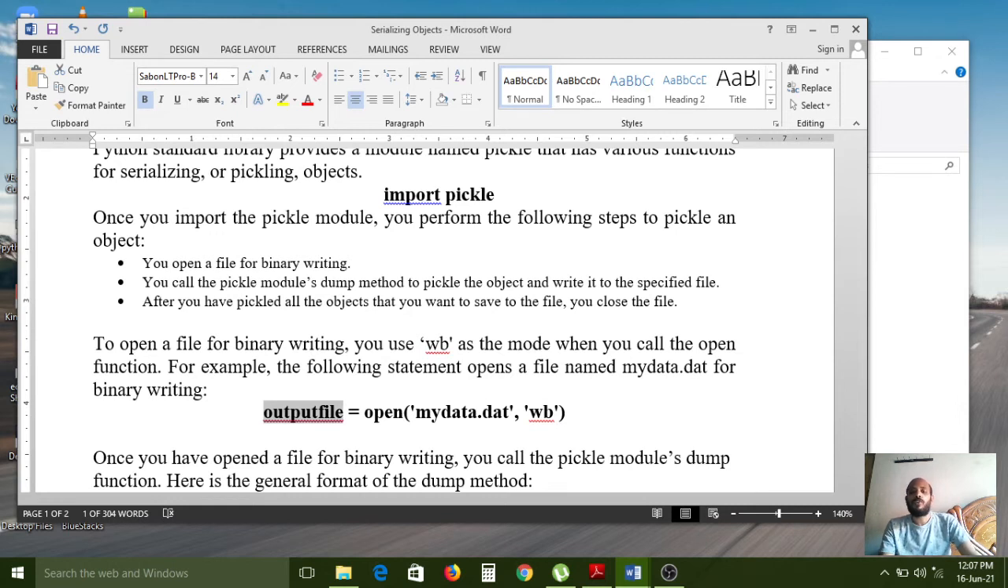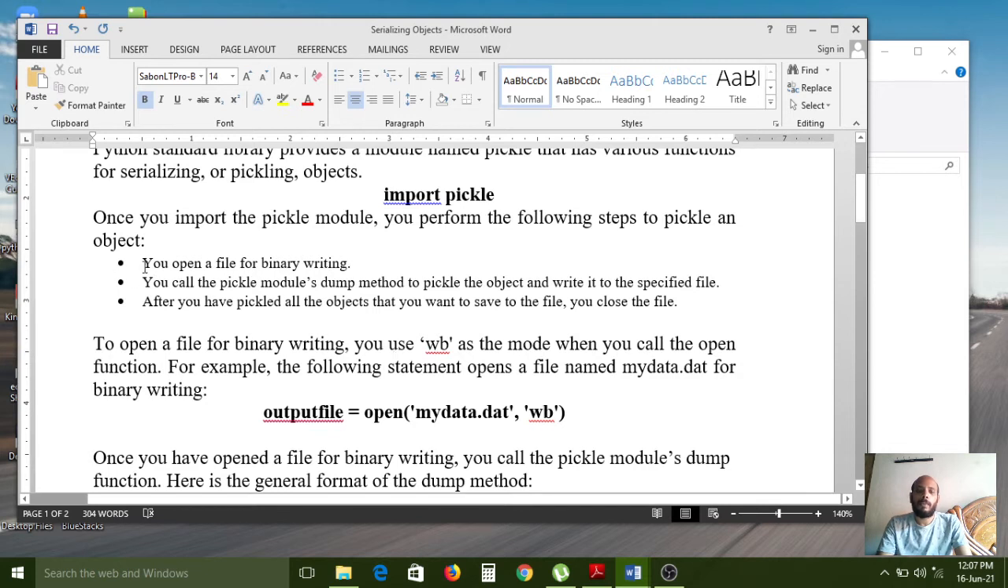We are storing some data into a mydata.dat file. That is the extension. Instead of that you can use any other extension, no problem. But while opening, you must use that particular extension, whatever you have given. Here wb means binary writing mode, to open a file for binary writing.